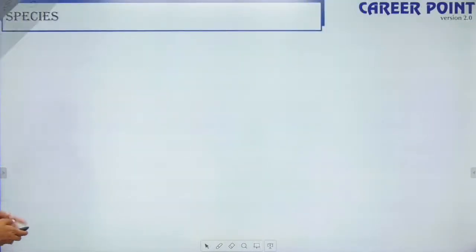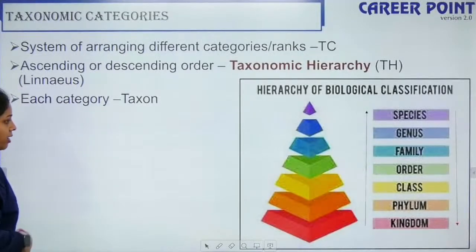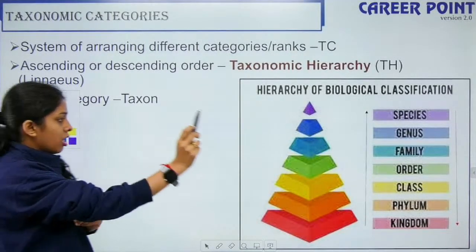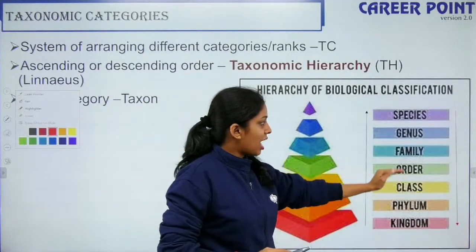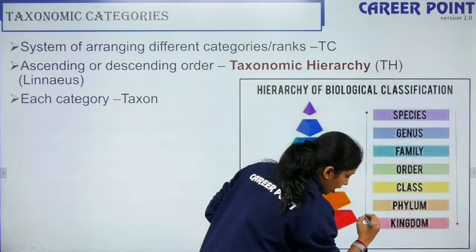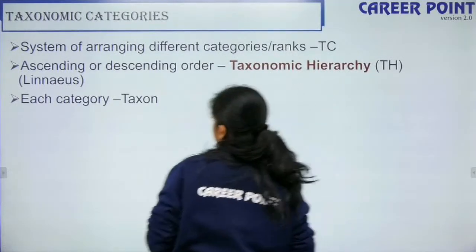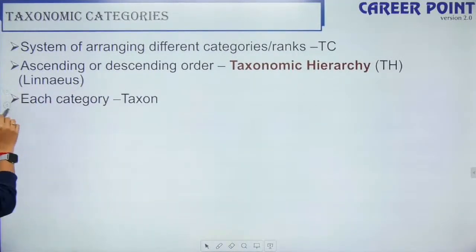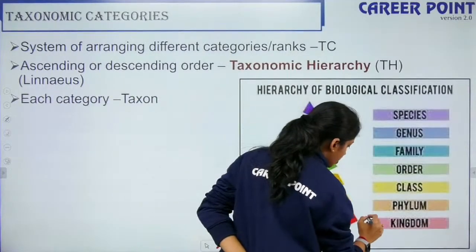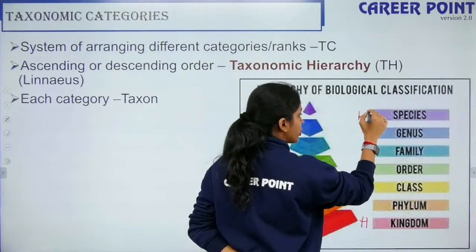If you look into this, this is what is very important in this chapter. Kingdom, phylum, class, order, family, genus, species. This is the highest one and this is the lowest one.